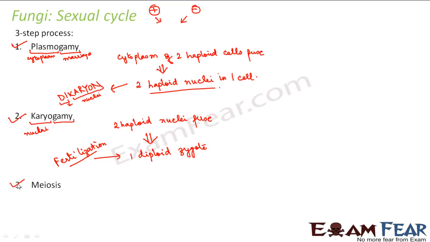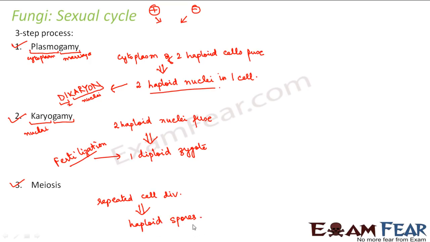So what is going to happen now? The third step is meiosis. This cell will undergo repeated cell division, and as a result, gametes of different mating types are produced. What are gametes? They are nothing but the sex cells. And what are those sex cells in case of fungi? They are the haploid spores. So in this step, repeated cell division will occur and the result will be haploid spores.